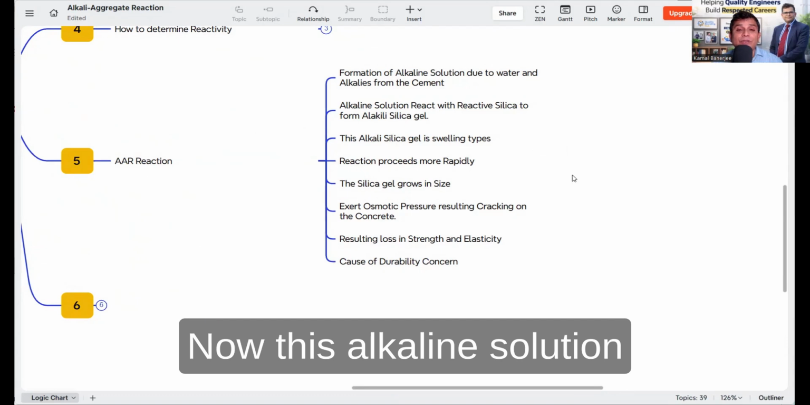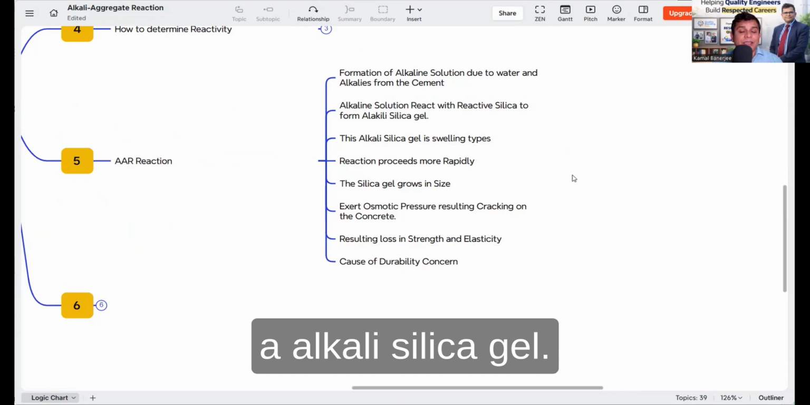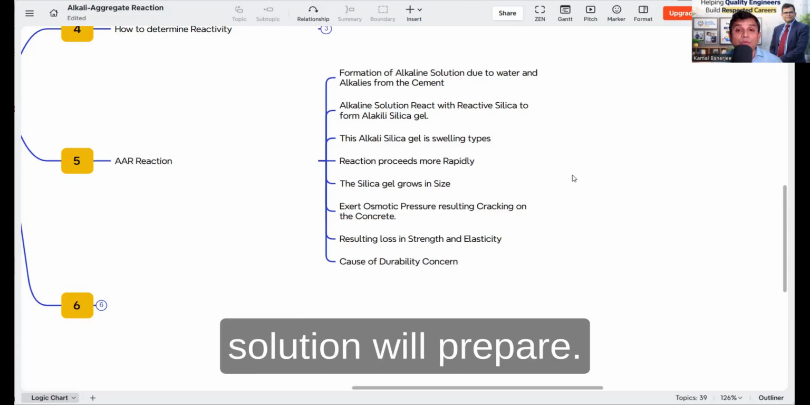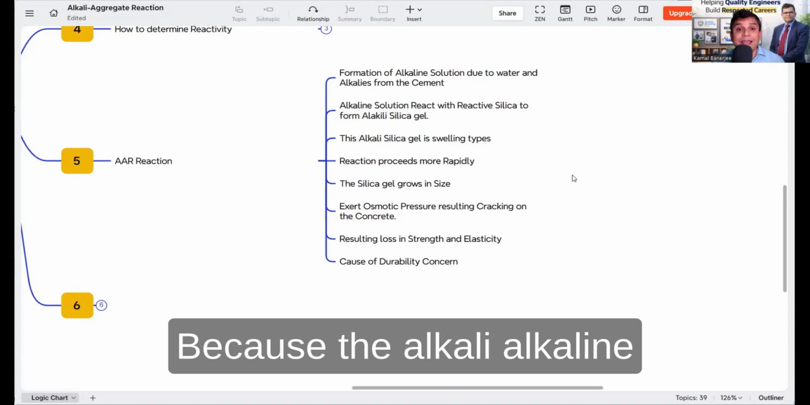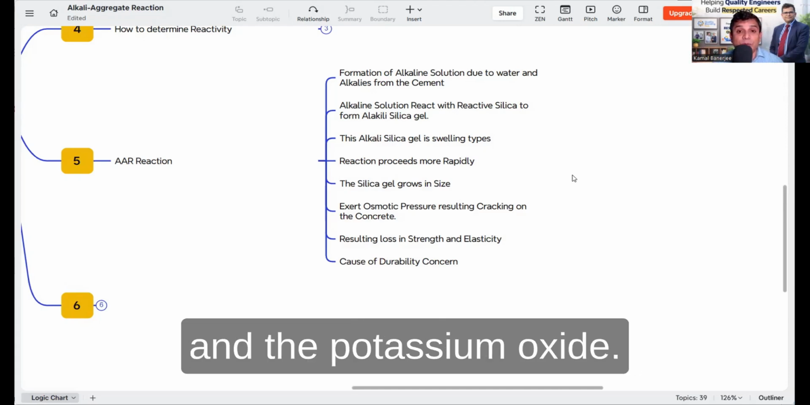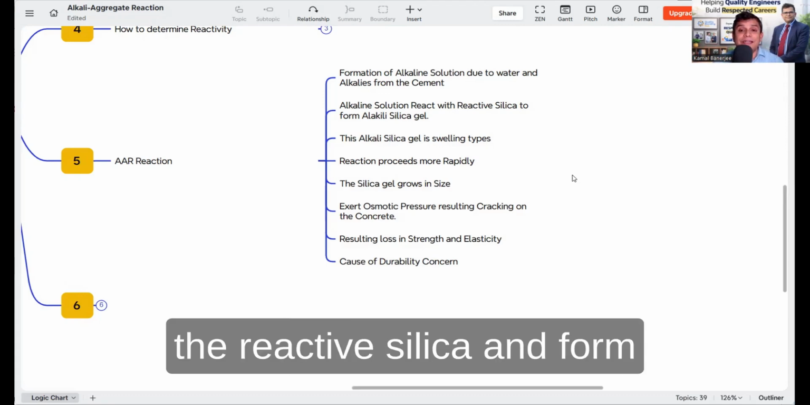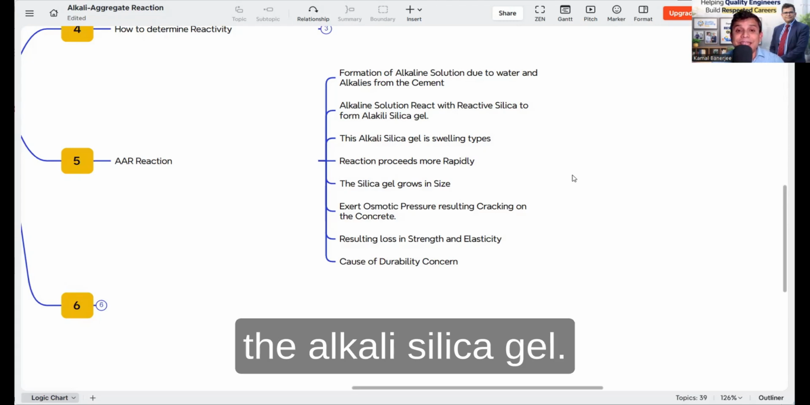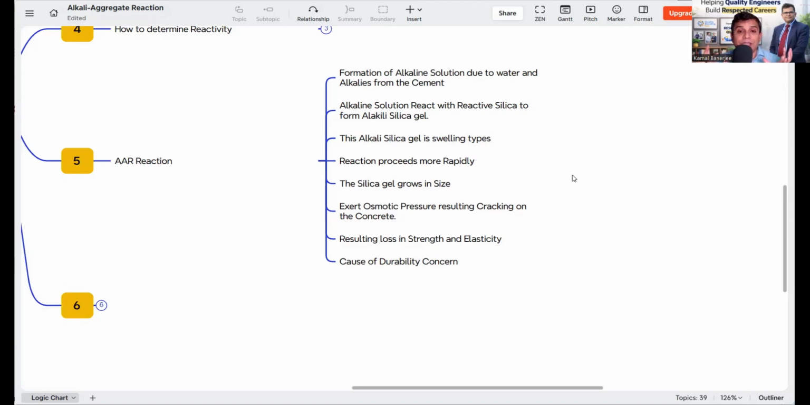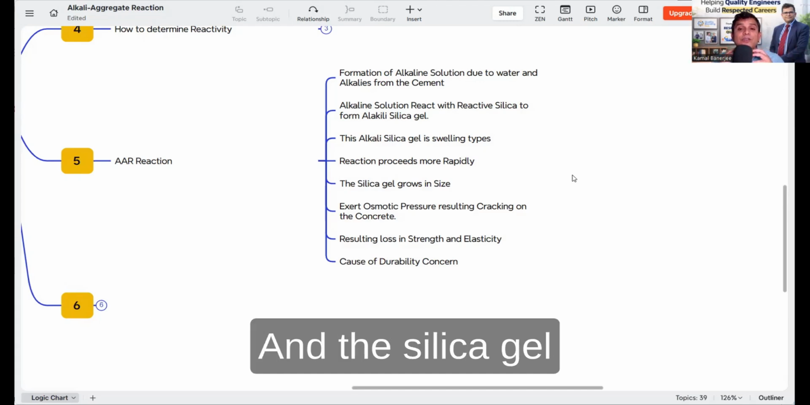Now this alkaline solution reacts with reactive silica and makes an alkali silica gel. So first, with the presence of water, the alkaline solution is prepared, because the alkali from the cement, Na2O and K2O, sodium oxide and potassium oxide, forms an alkaline solution. This alkaline solution reacts with the reactive silica and forms the alkali silica gel. This alkali silica gel is swelling type, meaning it will increase in size, so the reaction process starts happening more rapidly and the silica gel grows.